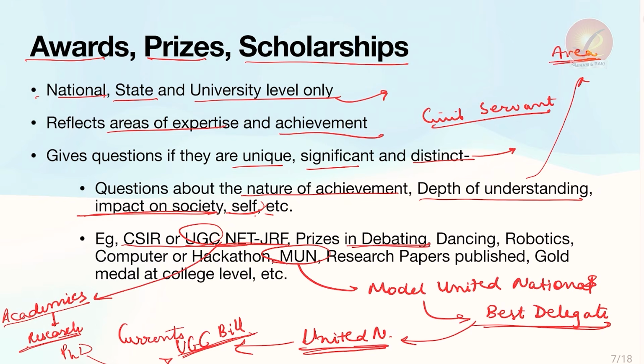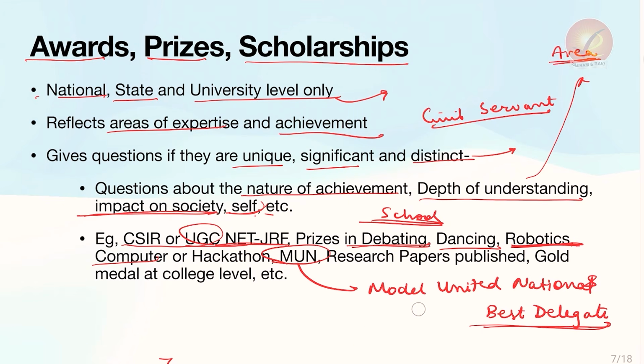If at the university level or at state level, or even when you were in school and you represented your school at the state level or national level in debating or dancing, or let's say in college you participated in robotics or in hackathons or some computer awards, these kinds of things can be mentioned in the awards and scholarship sections.